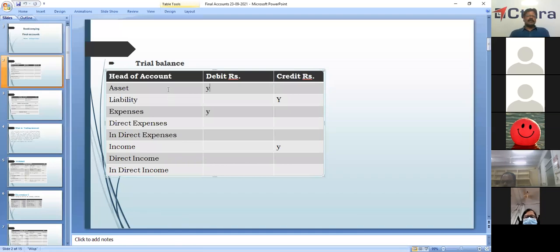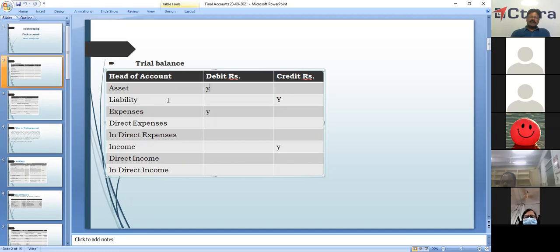Here we have direct expenses and direct income. We'll discuss what they are. Before that, what are the assets? We have tangible and intangible. Tangible again, movable and immovable: land and buildings, machinery, vehicles, cash in hand, cash at bank. All these are assets.